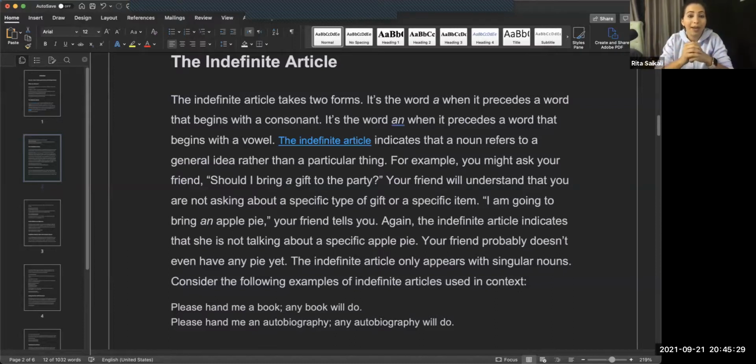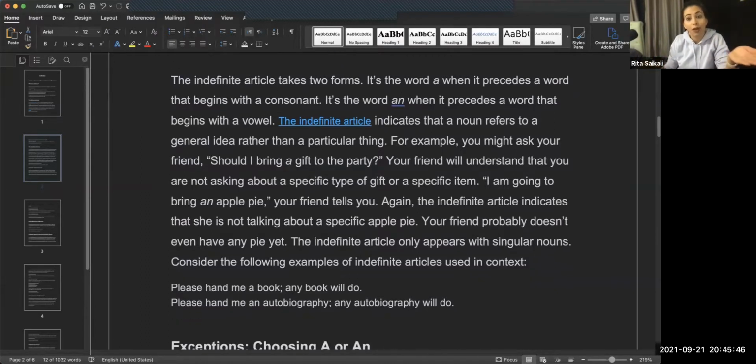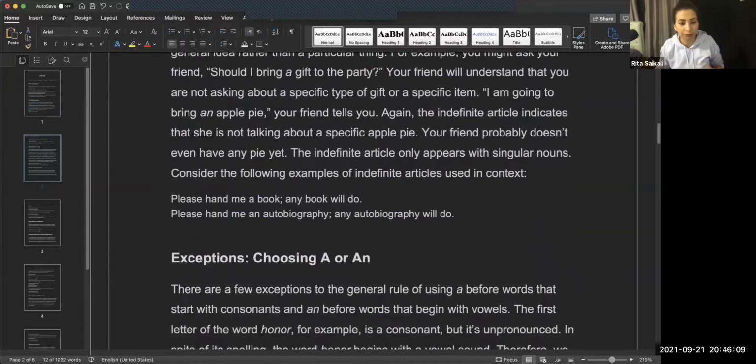For example, you might ask your friend, should I bring a gift to the party? Okay, this is a general statement. You're not asking about a particular gift. You're just asking if you should bring a gift to the party, okay? In this example, your friend will understand that you are not asking about a specific type of gift or a specific item, but what you're asking is in general. I can say, I'm going to bring an apple pie. Again, we're not talking about a specific apple pie. We are just talking about apple pie in general.